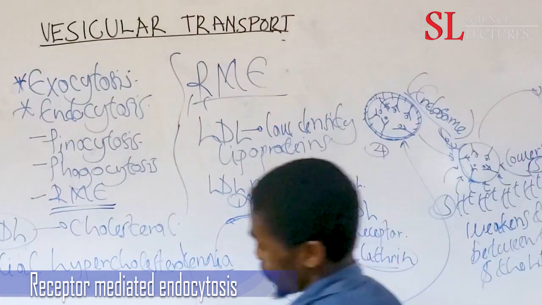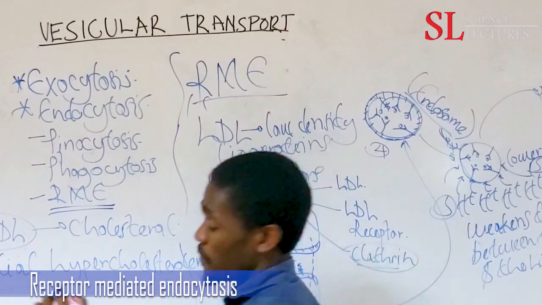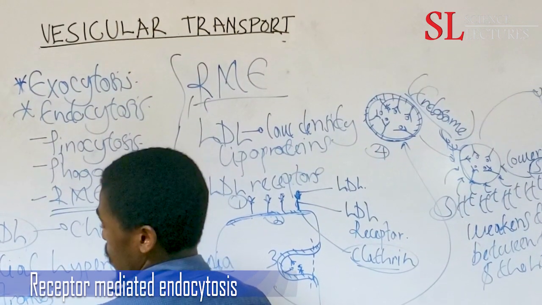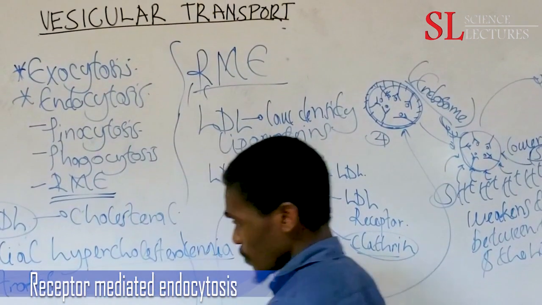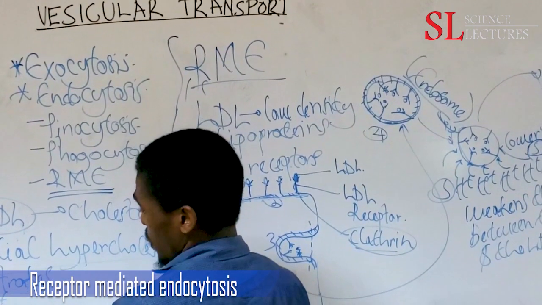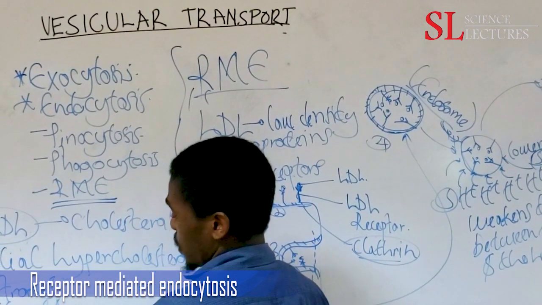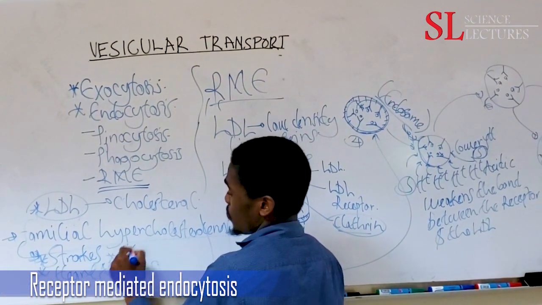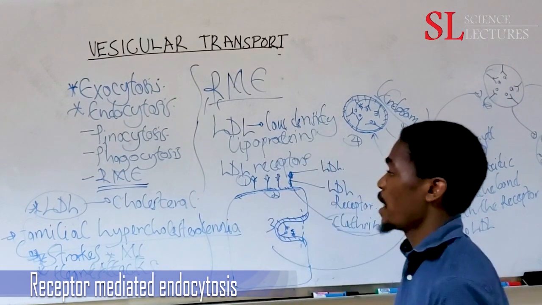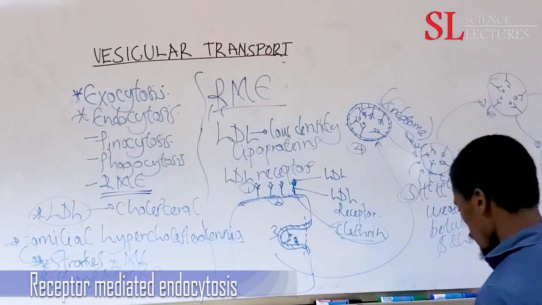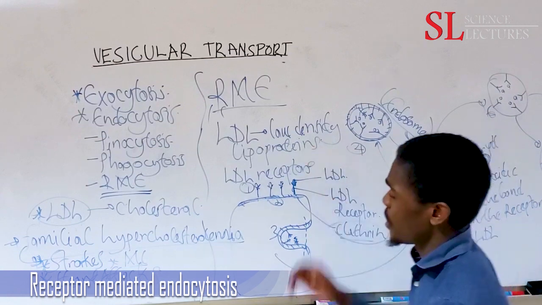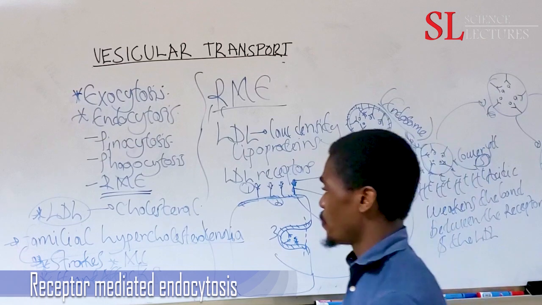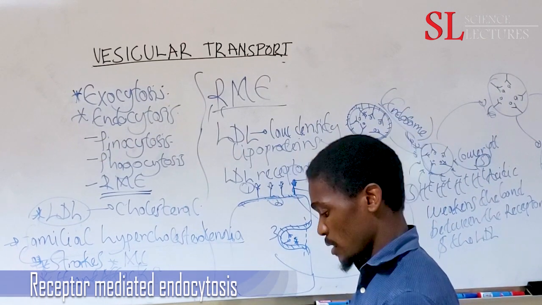And we know if you have excess of cholesterol within your blood, it can develop into stroke. So you will find people developing stroke, people having heart attacks, then some people might develop myocardial infarctions in the heart. So that is why it is very important for us to have the receptor-mediated endocytosis, specifically the one for the LDL transport, or else heart diseases might come in.